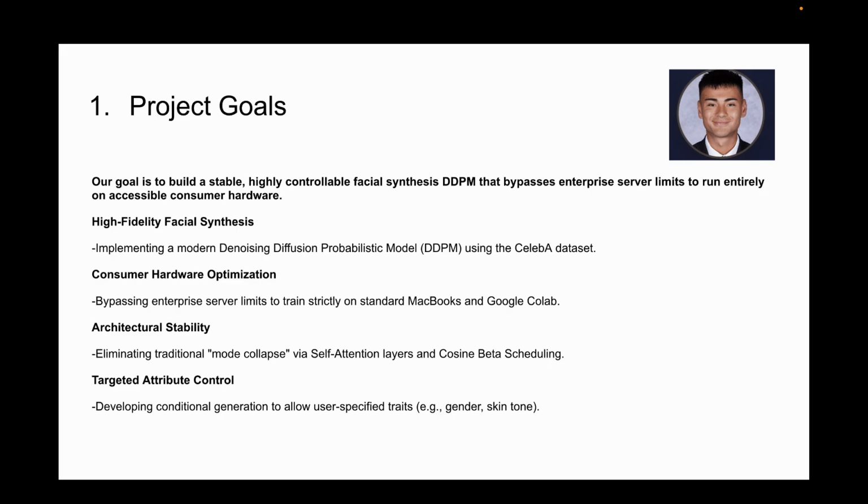So finally, we have targeted attribute control. We don't just want to generate random faces. We want the output to be useful. We're developing conditional generation, which means we allow targeted attribute control. So a user could select attributes and traits like gender, skin tone, hair color, and our model will be able to generate faces matching those conditions. So ultimately, we're delivering a high fidelity controllable AI that can run on consumer hardware. And these are our project goals.